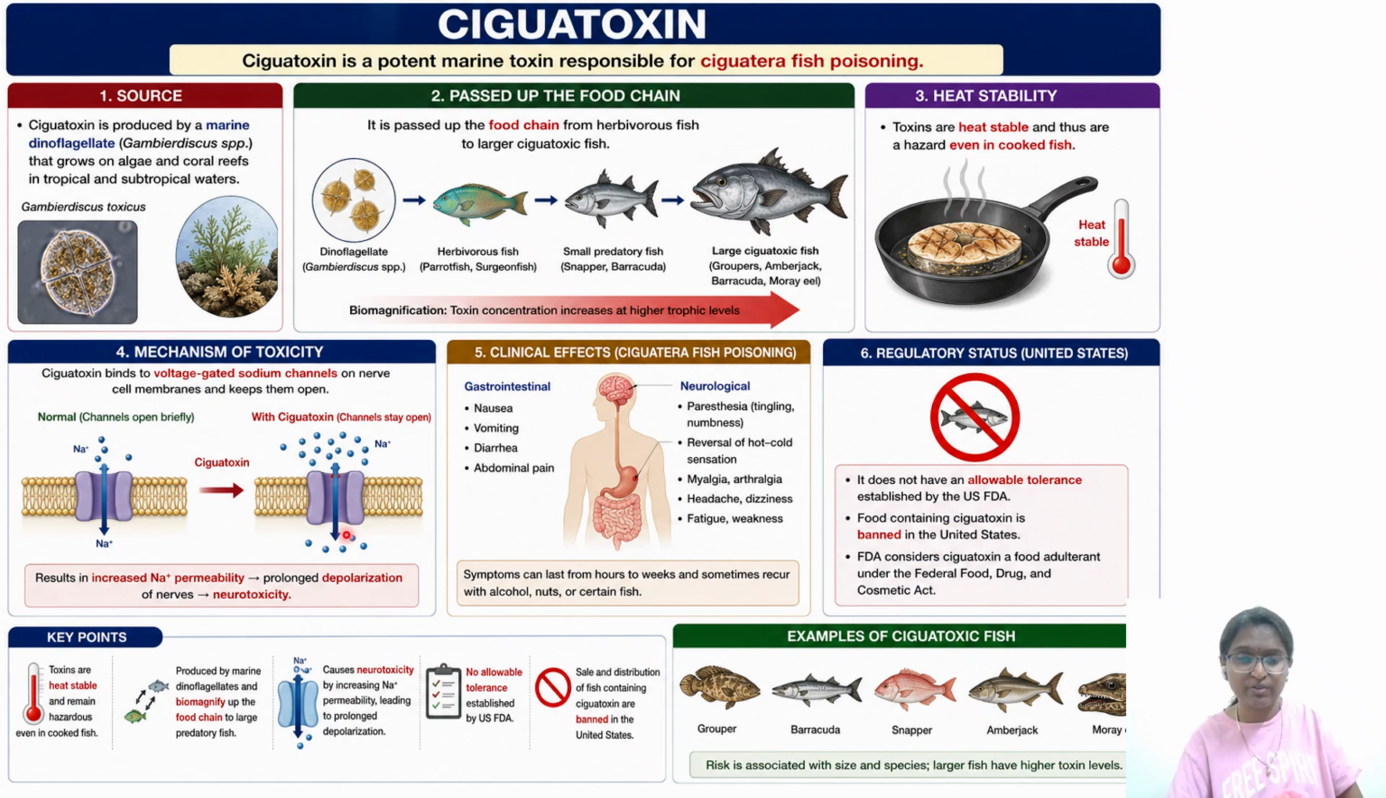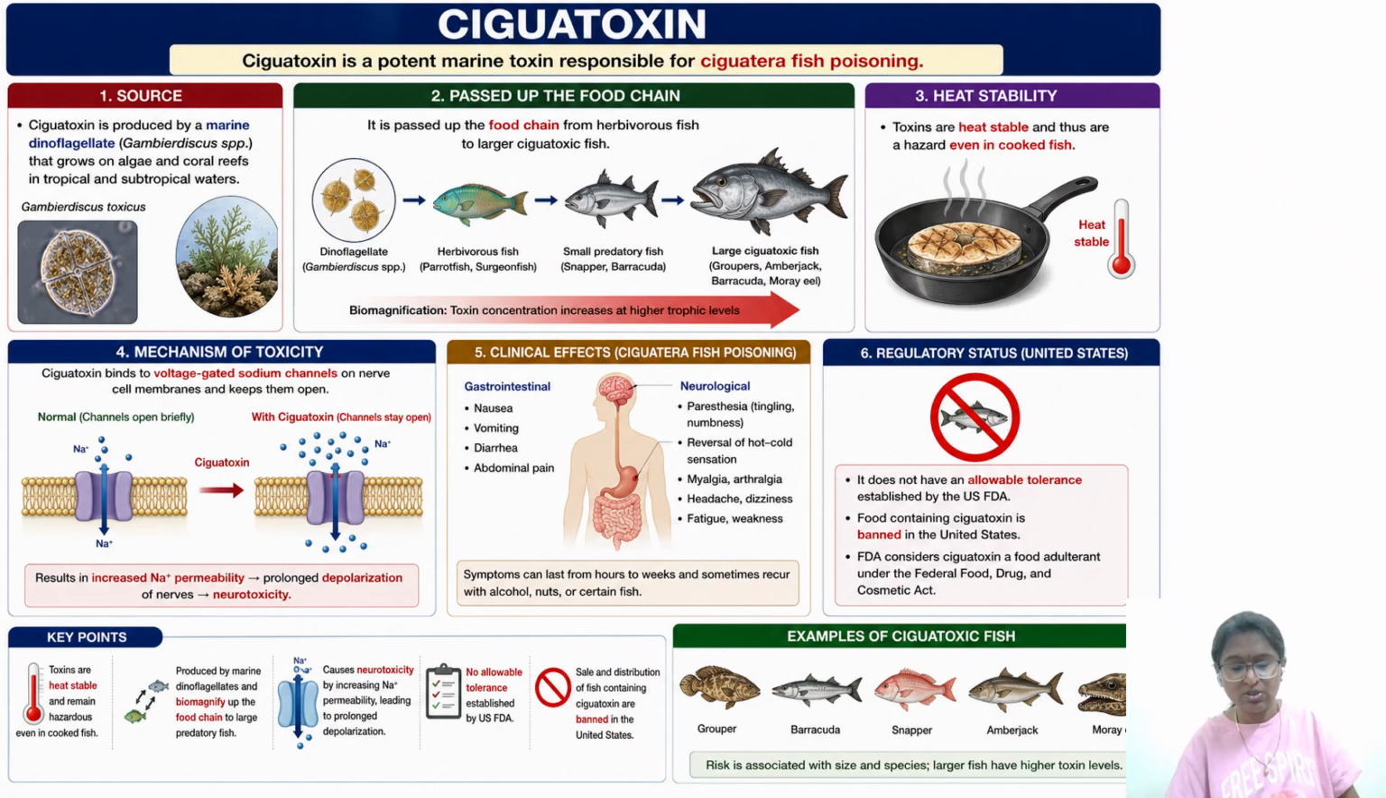Okay, key points that we have to remember for the exam: toxins are heat stable. Okay, and bioamplification, that is sodium channel depolarization, excessive influx of sodium ions causing firing of the neurons, causing neurotoxicity, paresthesia, hot-cold reversal. Okay, no available limits from the FDA. It is banned. Okay, so these are the different examples of ciguatoxin.